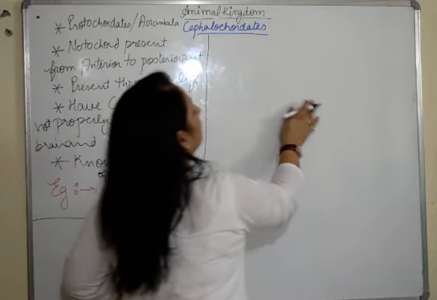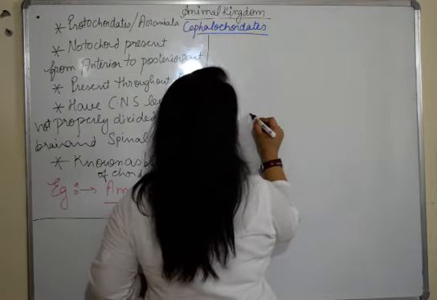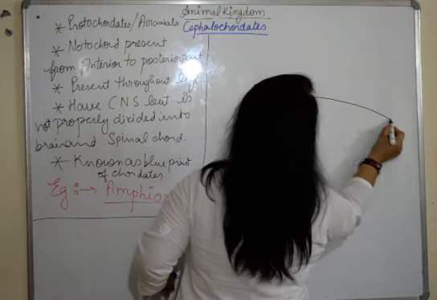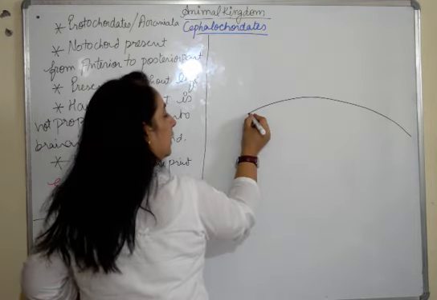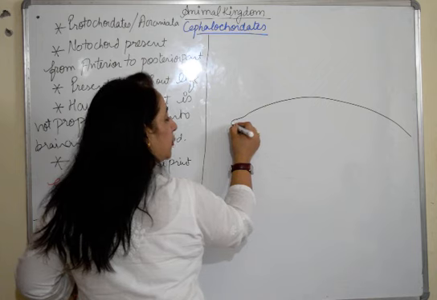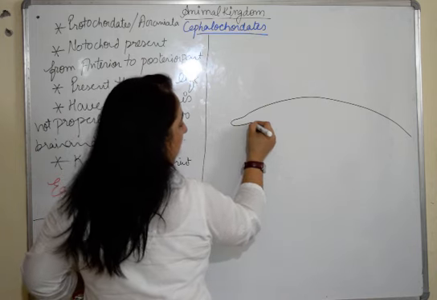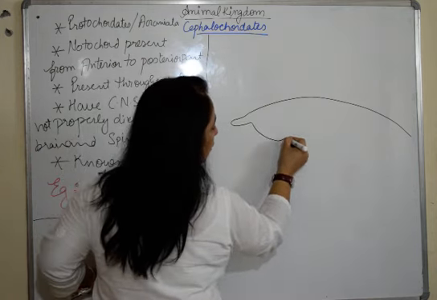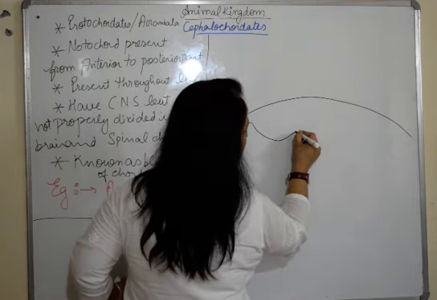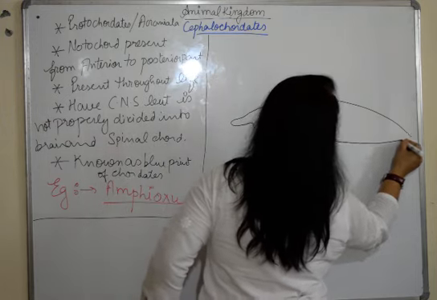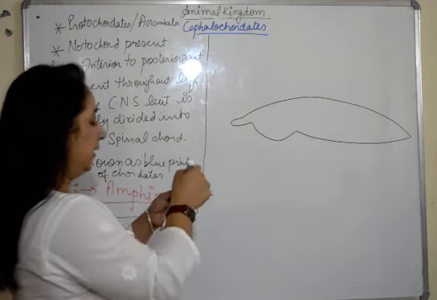If you see the structure, it has this fish-like body, but here this part is protruding like this, and it has this flap-like structure, and then the body.